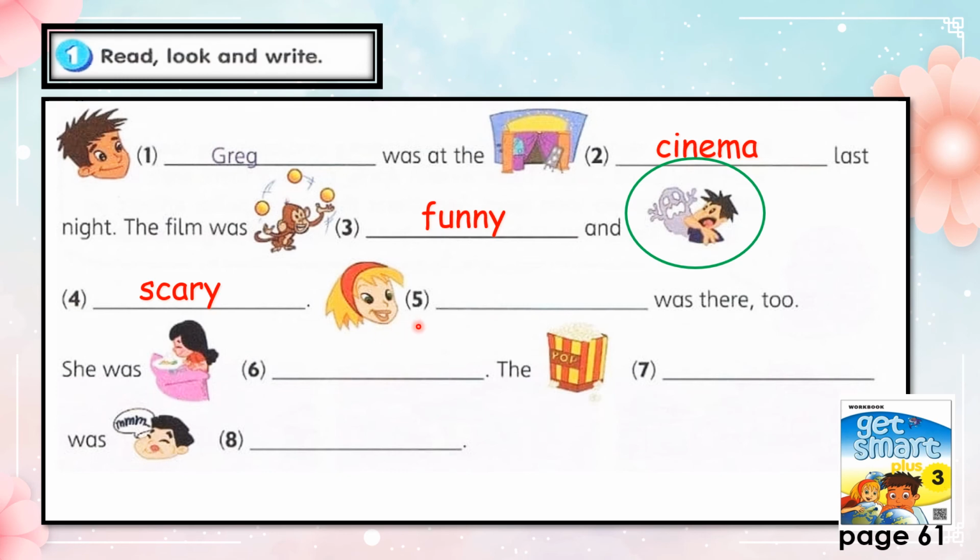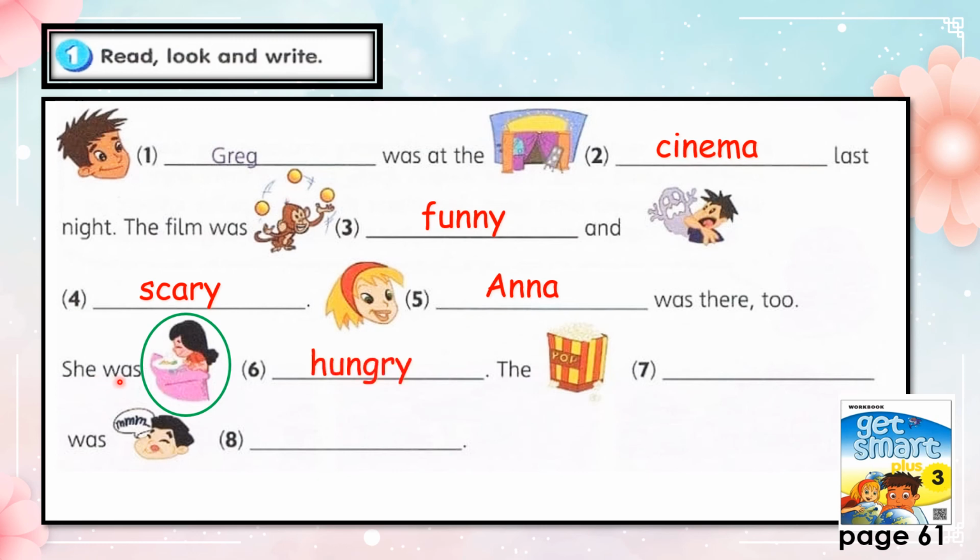Okay, number 5. Look at the picture. Who's this? Yes, Anna. Anna was there too. She was, look at the picture. What's she doing? Yes, she was hungry. For number 7 and 8, try to do it yourself. Look at the picture and write the correct answer here.